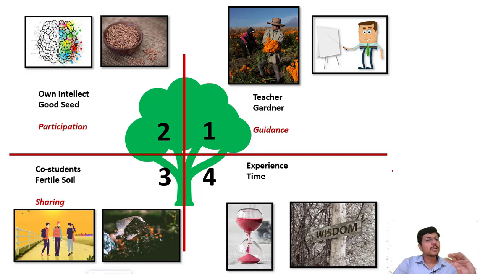Even if all things are great, the teacher is great, the intellect is good, the student has a high IQ and EQ, and the environment is great, this will only prepare for 75% of the knowledge. The other 25% the student has to gain from time, from experience, right?